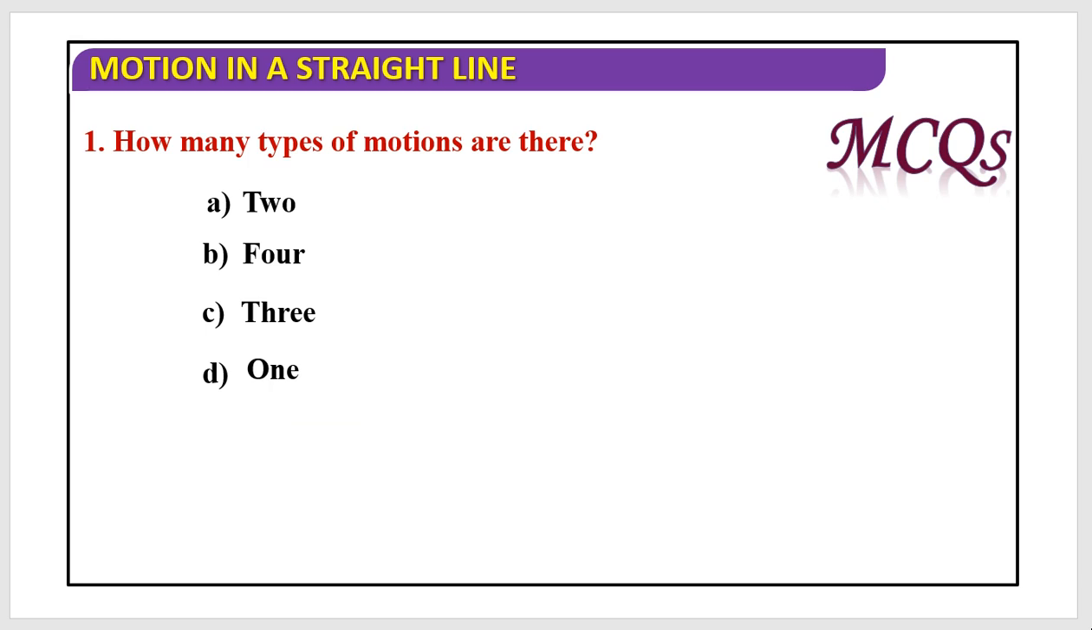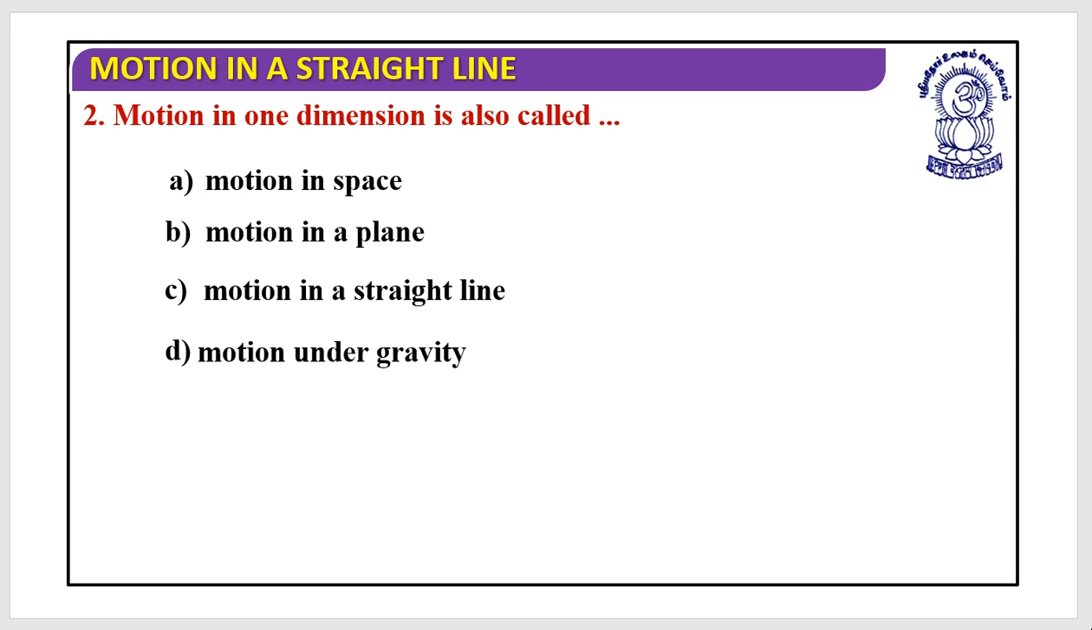How many types of motion are there? One dimension, two dimensions, three dimensions. Three kinds of motions. Next, motion in one dimension is also called what? Motion in one dimension is also called a motion in a straight line.